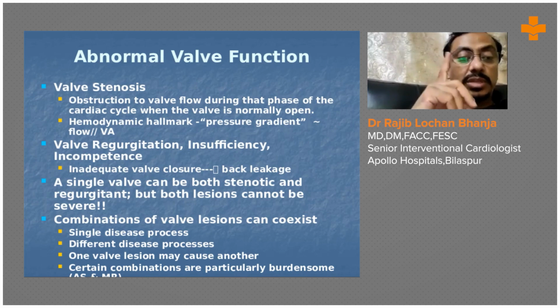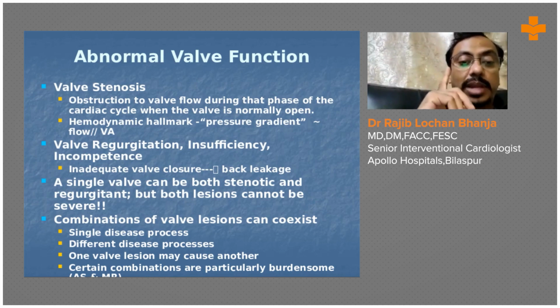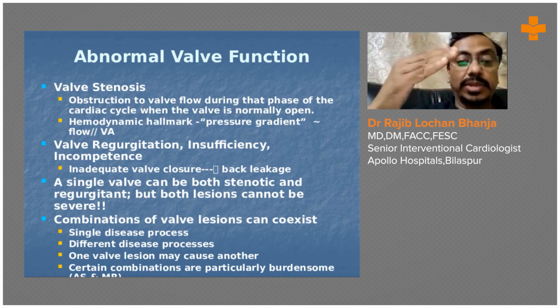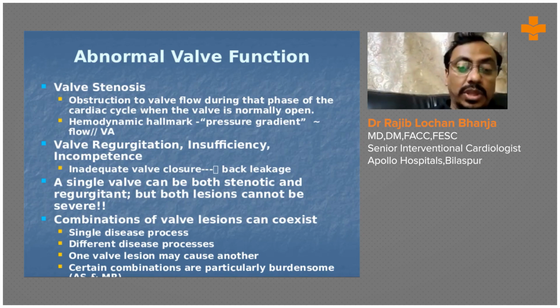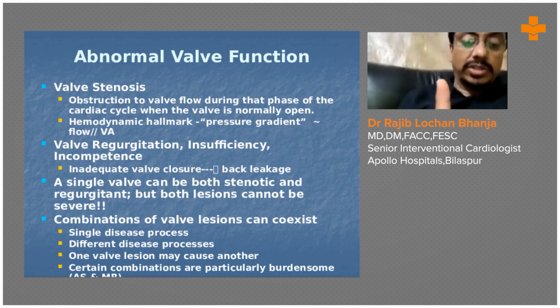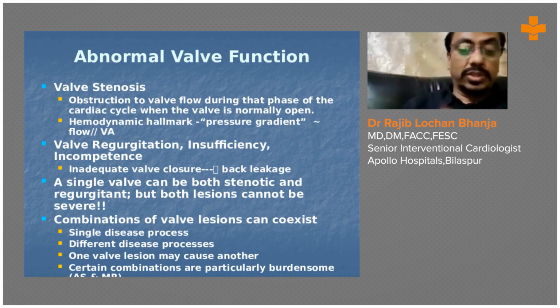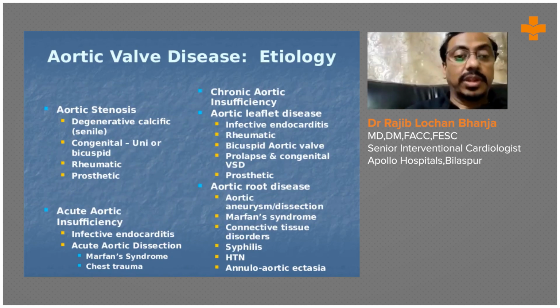The hemodynamic hallmark is the pressure gradient, that is, the flow gradient. Valve regurgitation, insufficiency, and incompetence mean inadequate valve closure, that is, back leakage. A single valve can be both stenotic and regurgitant. I am repeating this just to remember: in a single valve there may be different disease processes, one valve lesion may cause another, and there are certain combinations of particular valves. This is summarizing what we have read now.